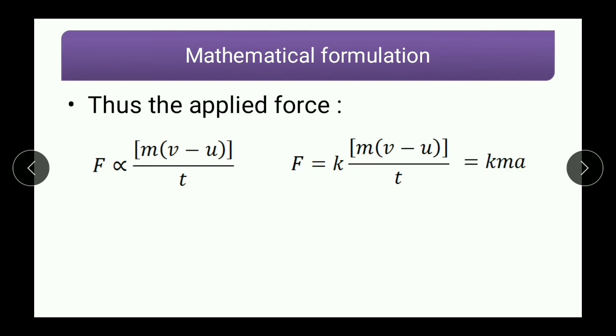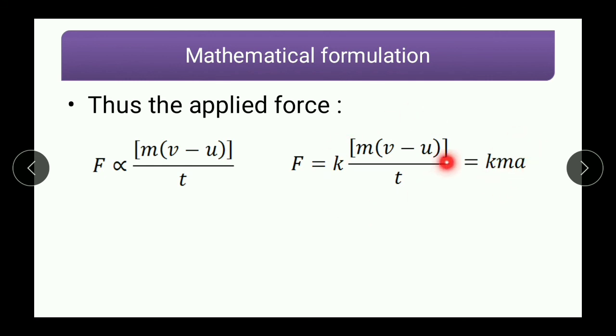I will tell you what the value of k is, but before that let me show you what this term in the bracket is. So what is m(v minus u) upon t? This (v minus u) upon t is nothing but change in velocity with respect to time, which is nothing but acceleration.